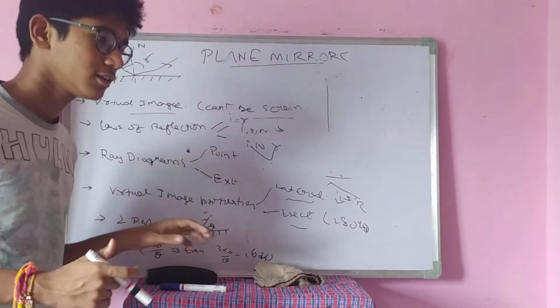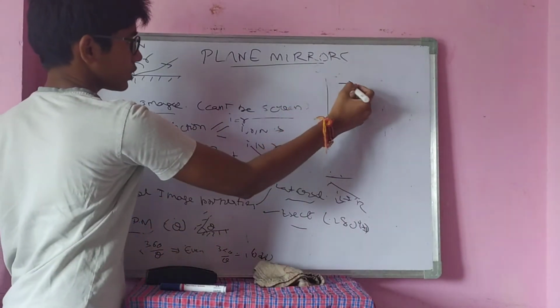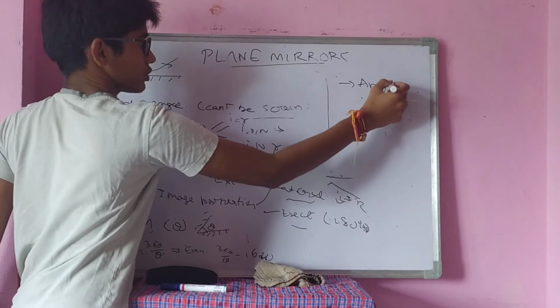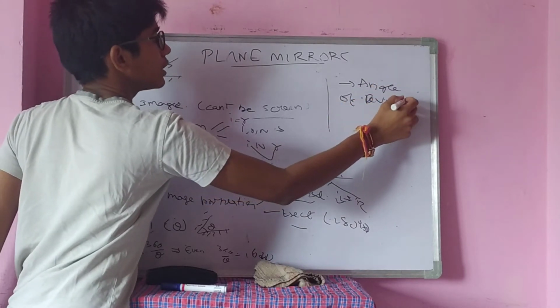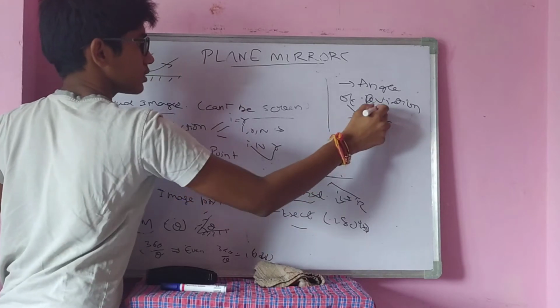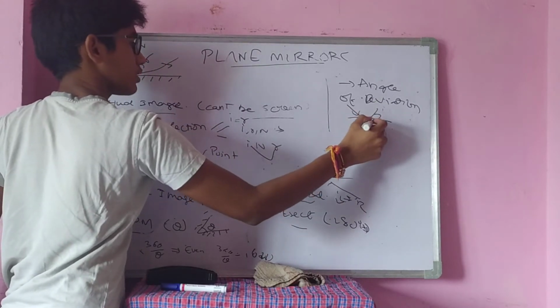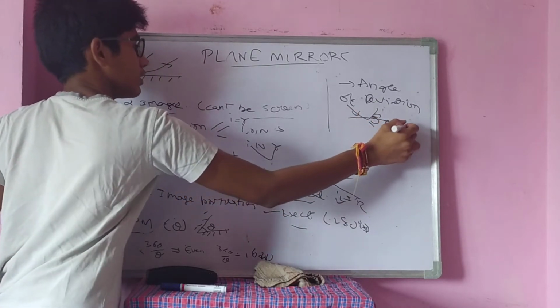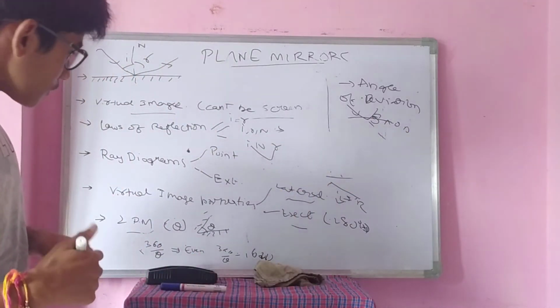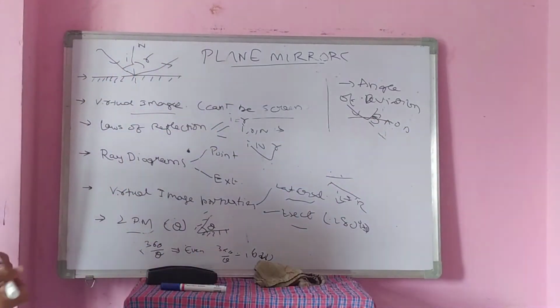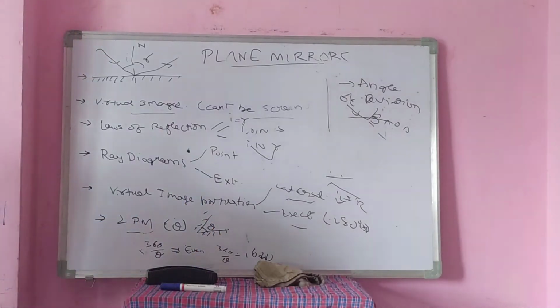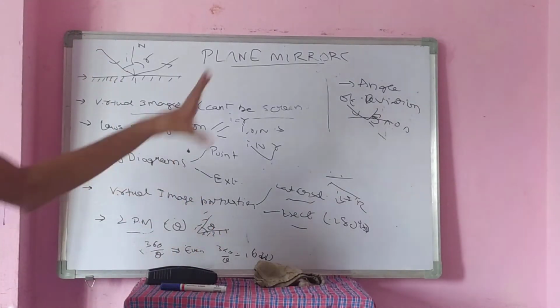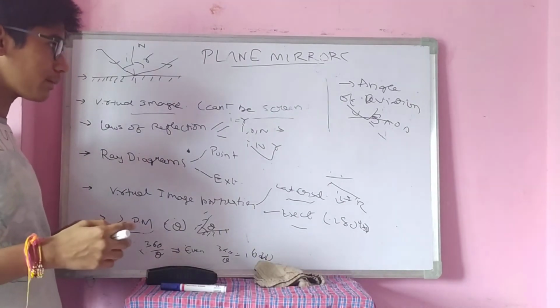Finally, we had discussed another topic, that is angle of deviation. Recently I discussed angle of deviation. This is the angle of deviation. There are mainly some 7 to 8 topics, with subtopics also included, and these are the main topics related to plane mirrors.